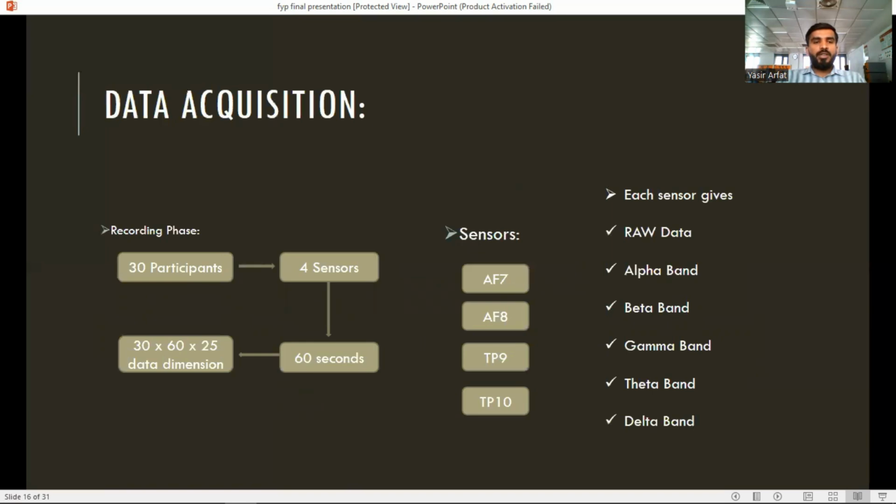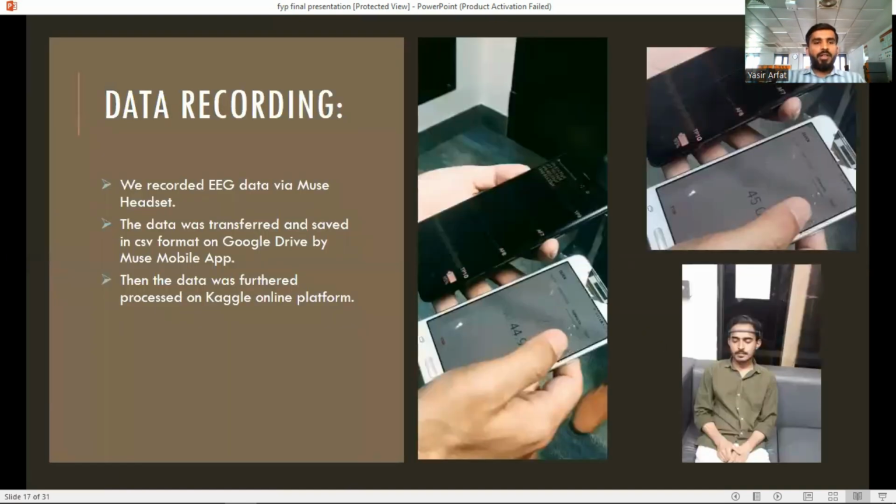So for the data acquisition, we acquired the data of 30 participants using the four sensors in the Muse headset, and we recorded the data for 60 seconds. The four sensors were AF7, AF8, TP9, and TP10. Data recording. We recorded EEG data via the Muse headset. The data was transferred and saved in CSV format on Google Drive by the Muse headset. Then the data was further processed on the Kaggle online platform.